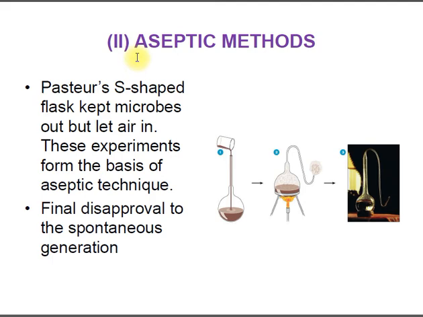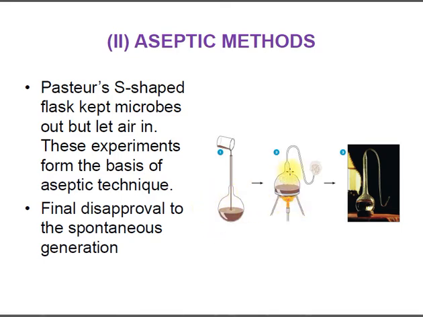In the aseptic methods, Louis Pasteur performed experiments in which he took the S-shaped flask and let the air inside it. He gave the concept of aseptic techniques. In the first one, when the broth was added, this liquid became turbid.